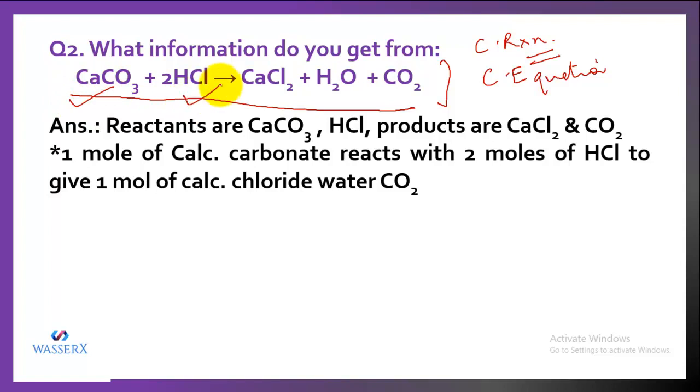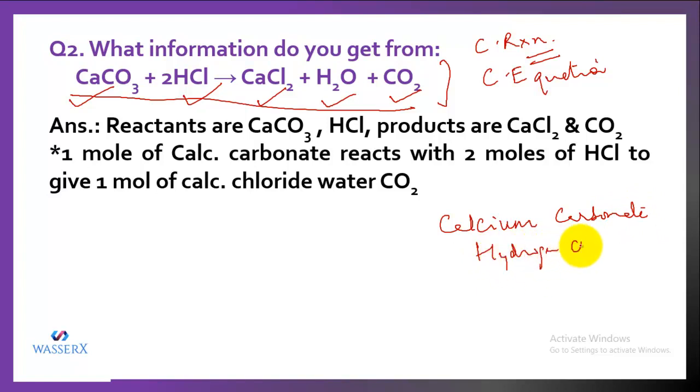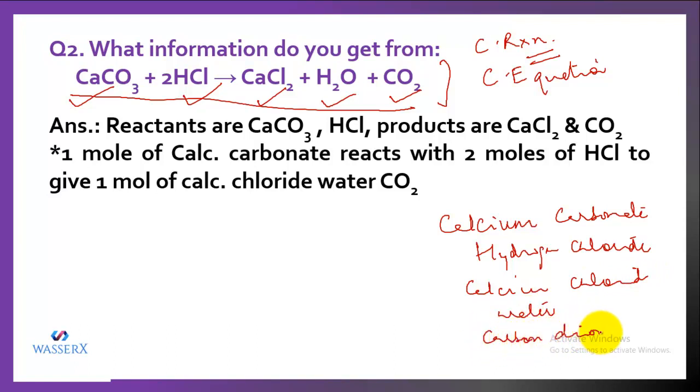Calcium carbonate, hydrogen chloride, calcium chloride, water and carbon dioxide. Let me write. One is calcium carbonate. Other is hydrogen chloride. Other one is calcium chloride. Other one is water. And the last is carbon dioxide, which is a gas. So these are the compounds which are involved.